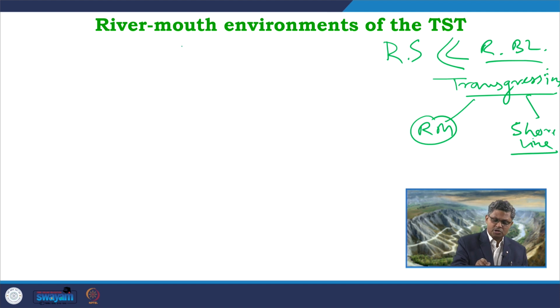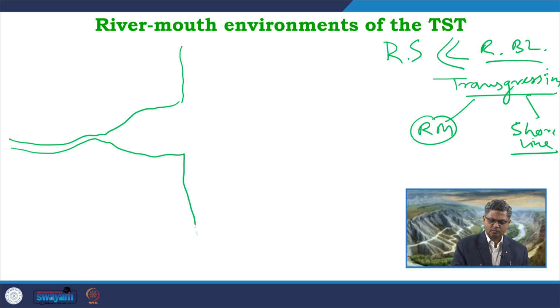So, in this kind of condition what do we expect? The formation of a proper estuary will form over here, and at the river mouth area over here we can see formation of a Bayhead delta.